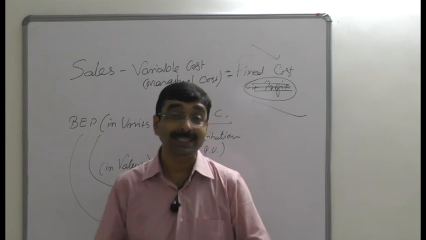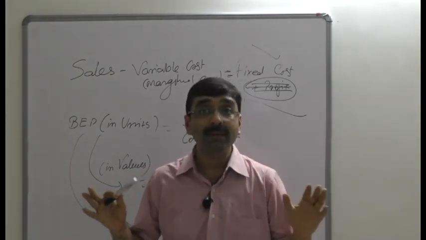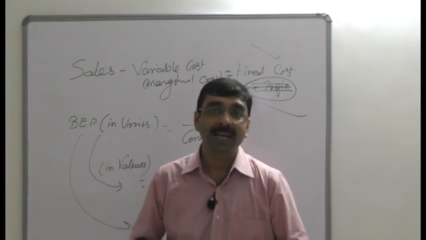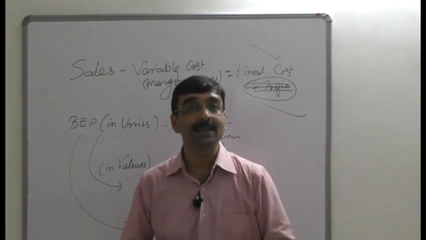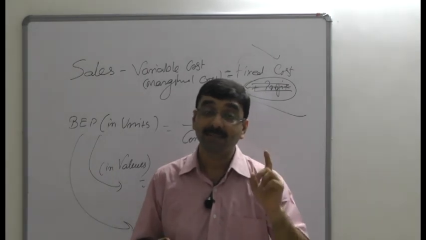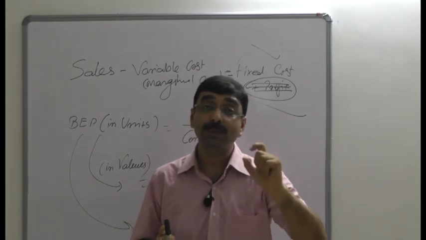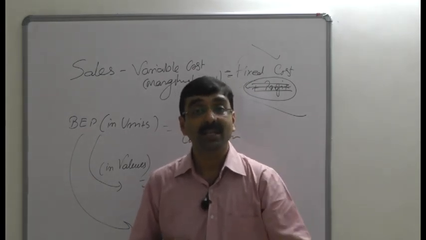One important characteristic of a PV ratio is that at all levels of output it remains constant, because at various levels, variable cost as a proportion of sales remains constant. Because of this characteristic, it helps management develop managerial skills for taking better decisions in future.